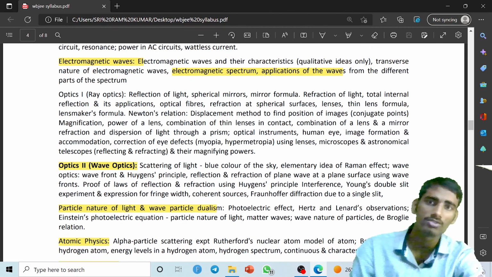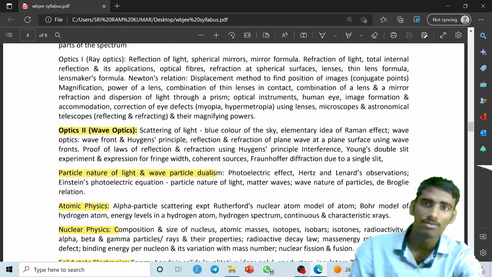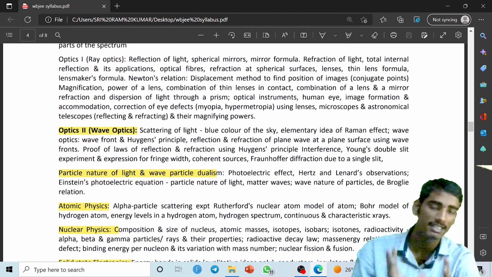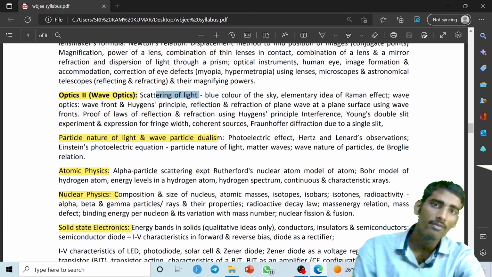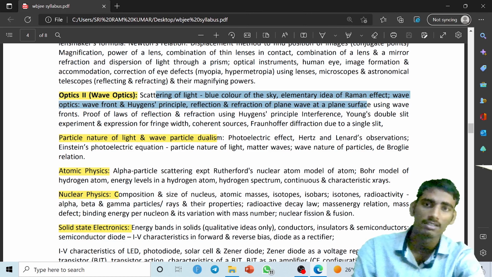Next important topic is electromagnetic waves, where you have to study electromagnetic waves and their characteristics, what the electromagnetic spectrum is, and applications of waves. Next, from optics first, I have already said previously, guys, that you have to study optics very carefully, because more than 7 to 8 marks came from this, and combining both optics and the previous topics I have said, almost more than 50 questions came, guys. So you have to study very carefully. Important topics you can clearly visualize: scattering of light, blue color of the sky, an idea of Raman effect, wave optics and all things.